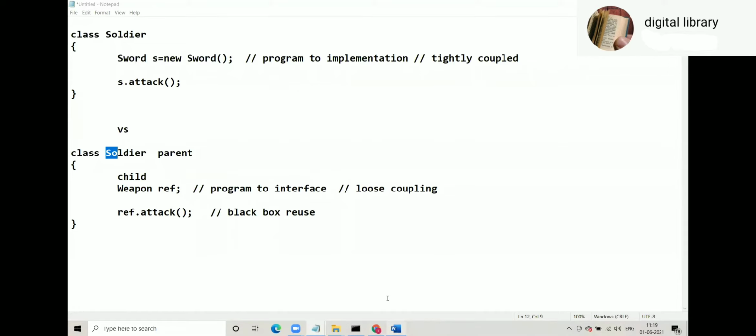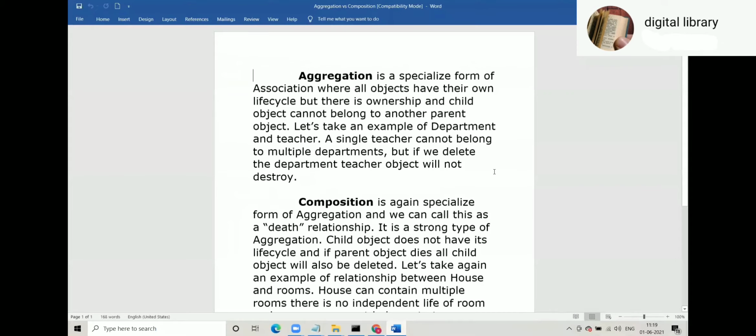So, once again, aggregation is a specialized form of association where all objects have their own life cycle, but there is ownership, and a child object cannot belong to another parent object. The child object can belong to only one parent, and cannot belong to another parent.